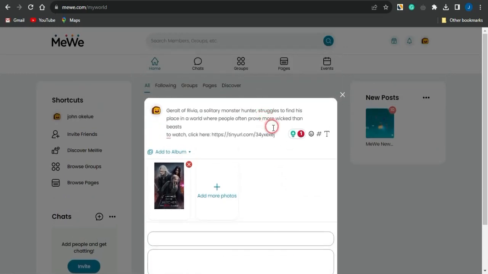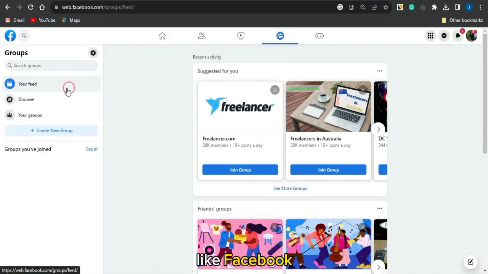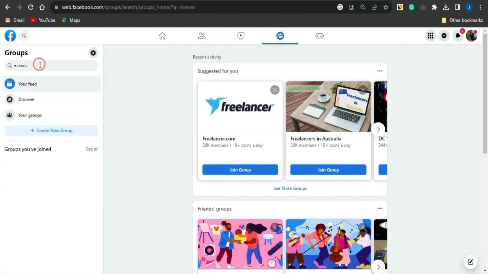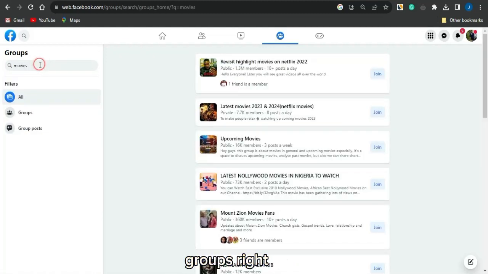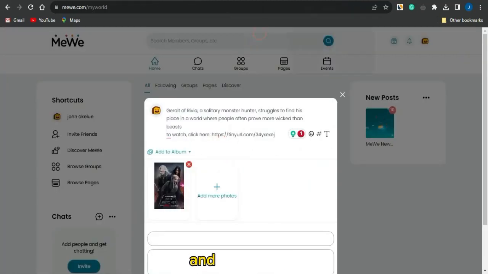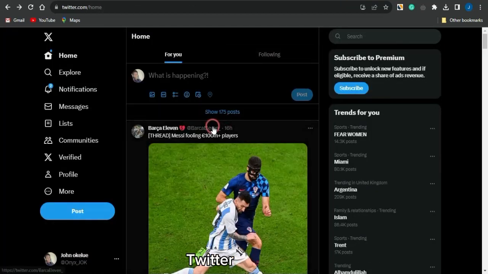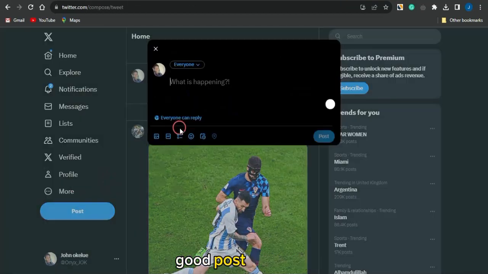You could also maybe go on to utilize other platforms out there like Facebook, and you just want to search for the Facebook movie niche. If I search for Facebook movie related groups right here, you can see that there are a lot of groups about movies. You can then simply join those groups and promote your Adsterra direct link using this exact same strategy. For as many people that click on that link, you get paid some cool affiliate commission. You could also use Twitter and write a cool post and go on to promote that.